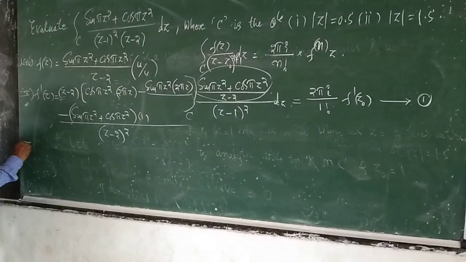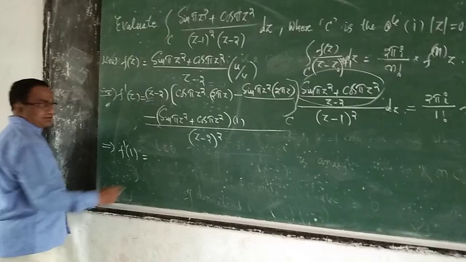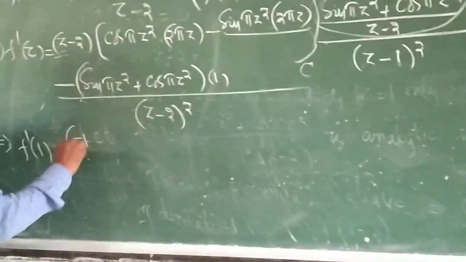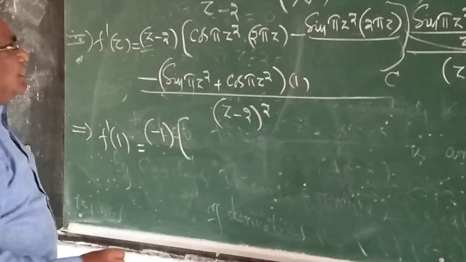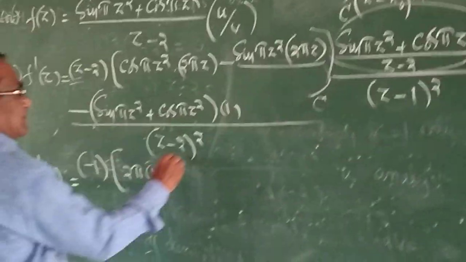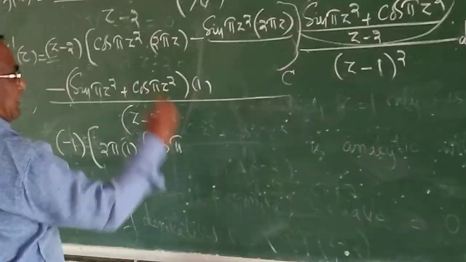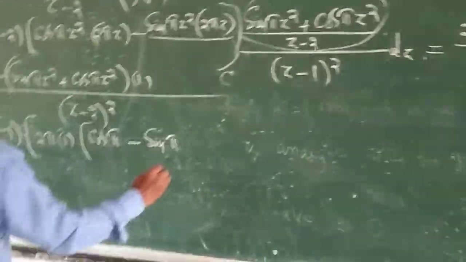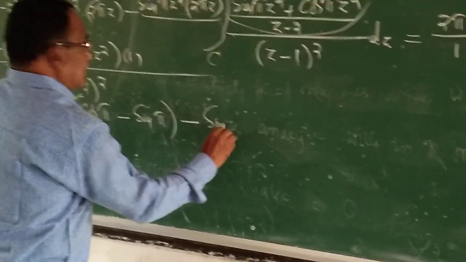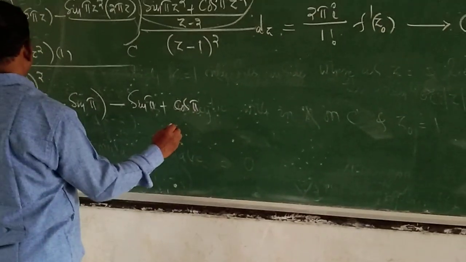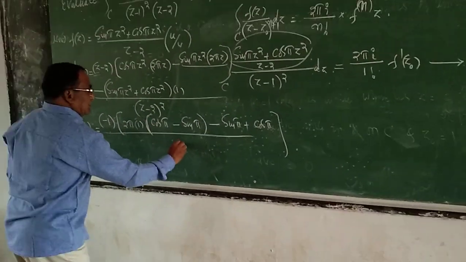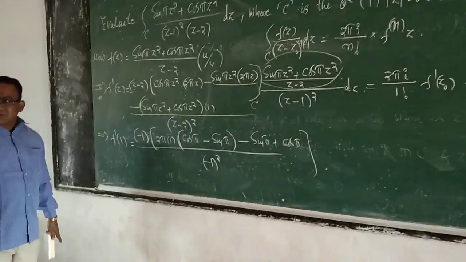Therefore f dash 1 is equal to, putting z equal to 1, 1 minus 2 is minus 1 into, and of course 2 pi z is a common factor, 2 pi into 1 into cos pi minus sin pi, minus of sin pi plus cos pi, because your z is equal to 1 here, divided by 1 minus 2 whole square, which is minus 1 whole square.